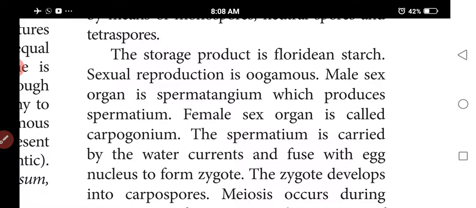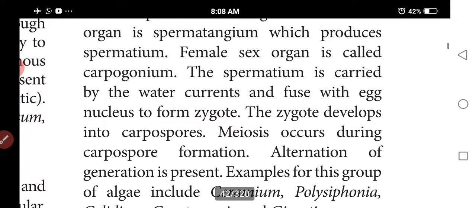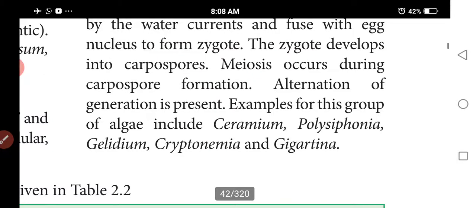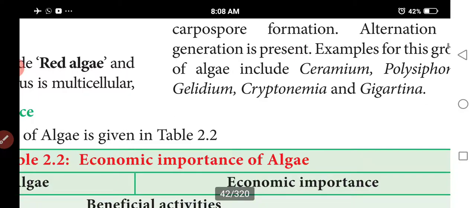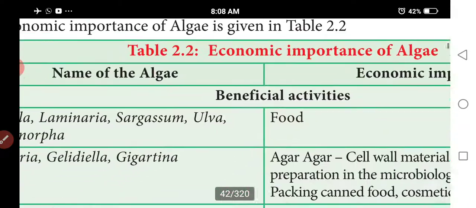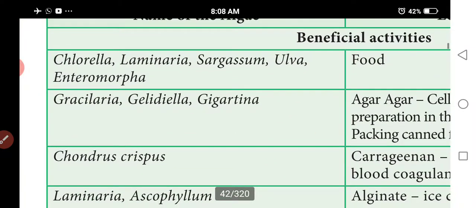Batrachospermum shows the haplontic life cycle, with haploid somatic phases. Batrachospermum is an example of red algae, along with Ceramium, Polysiphonia, Gelidium, Cryptomia and Zygantiana. Next is the economic importance of algae.